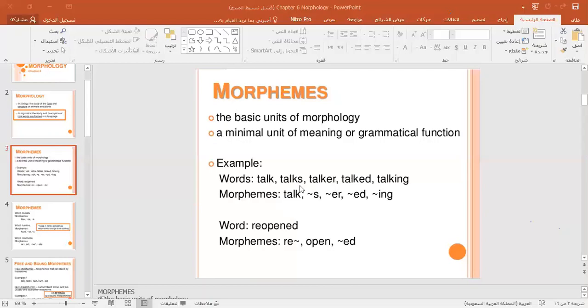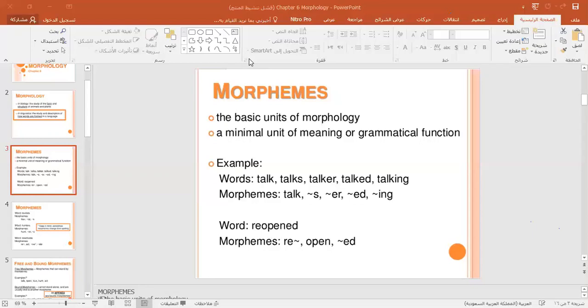So a morpheme is a word or any suffix or prefix that is attached to the word. If you look at the word reopened, how many morphemes does it contain? 3 or 4? What are they?